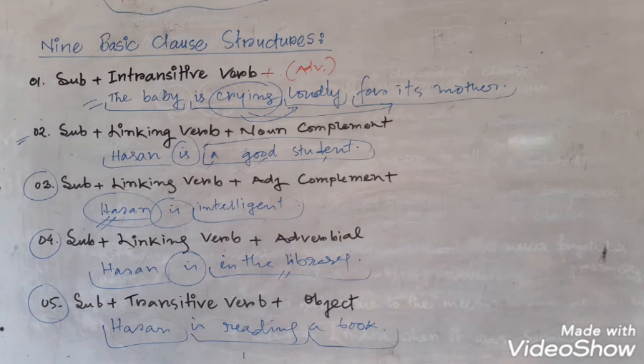You know, every transitive verb needs an object after it, and here a book is a noun phrase functioning as the object of is reading, right? So Hassan is reading a book. This follows the structure number 5, subject plus transitive verb plus object. Okay, so then come to the next.